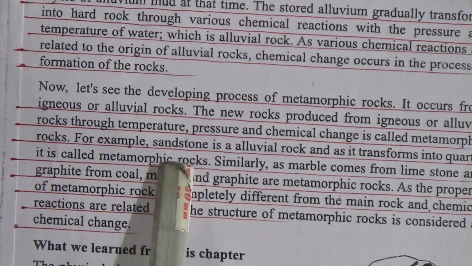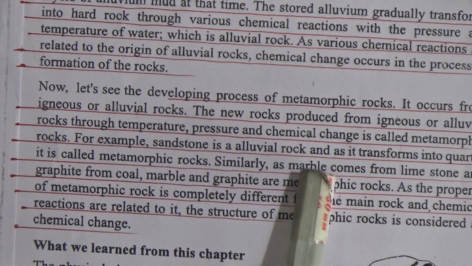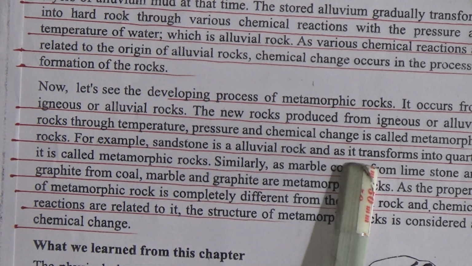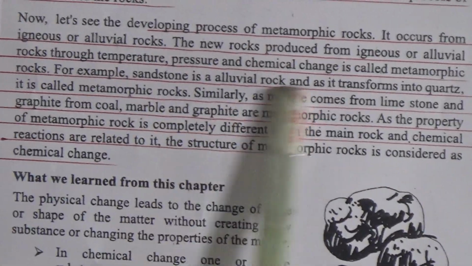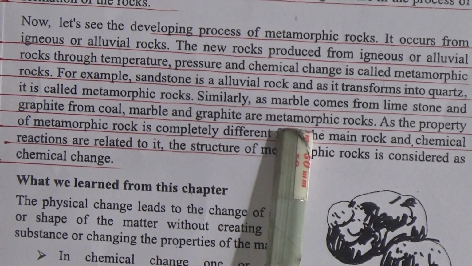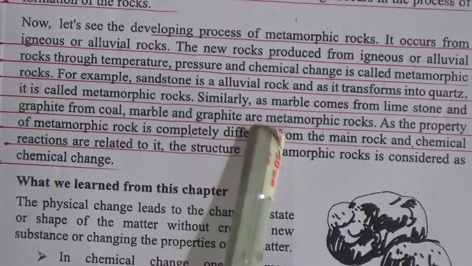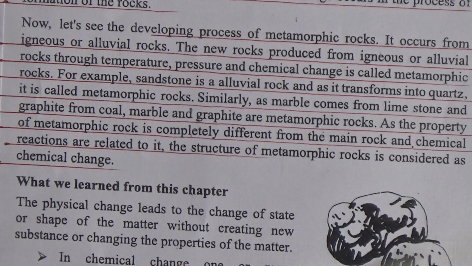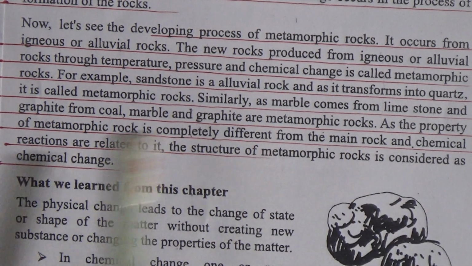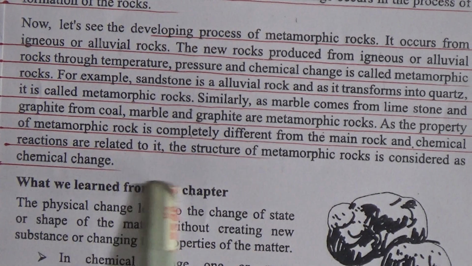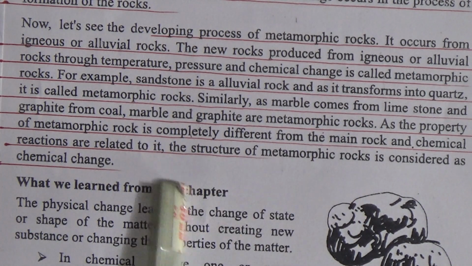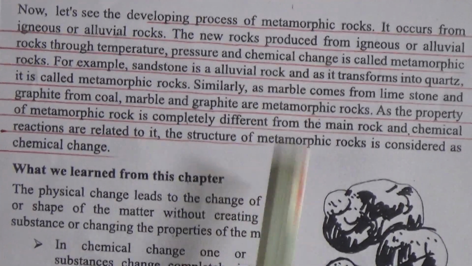For example, sandstone is alluvial rock, and this is important for MCQ, and as it is transformed into quartz, it is called metamorphic rock. Similarly, marble comes from limestone, and graphite from coal; marble and graphite are metamorphic rocks. So as the property of metamorphic rock is completely different from the main rock, and chemical reactions are related to it, this type of metamorphic rock is considered a chemical change.